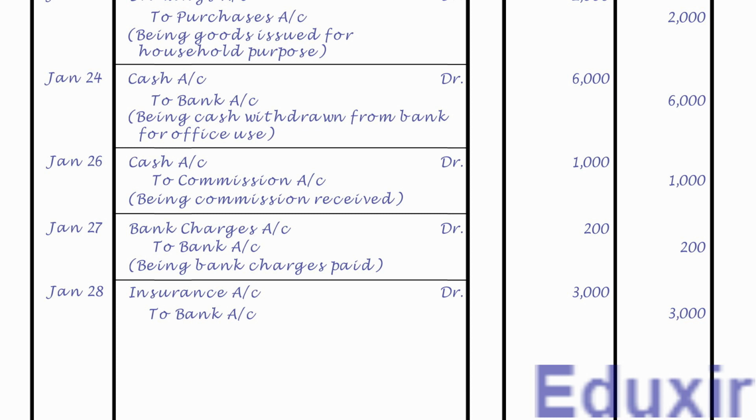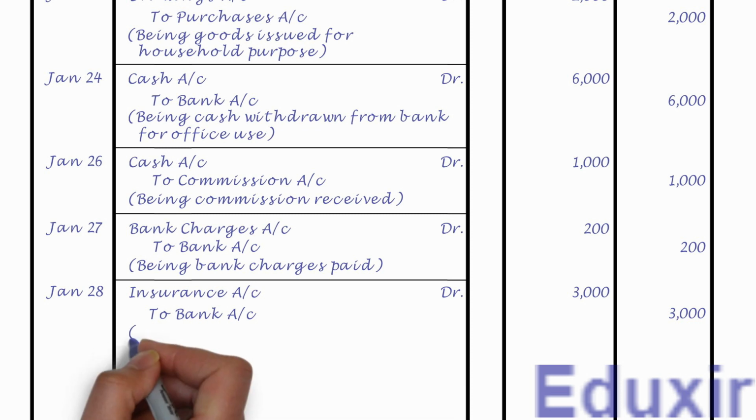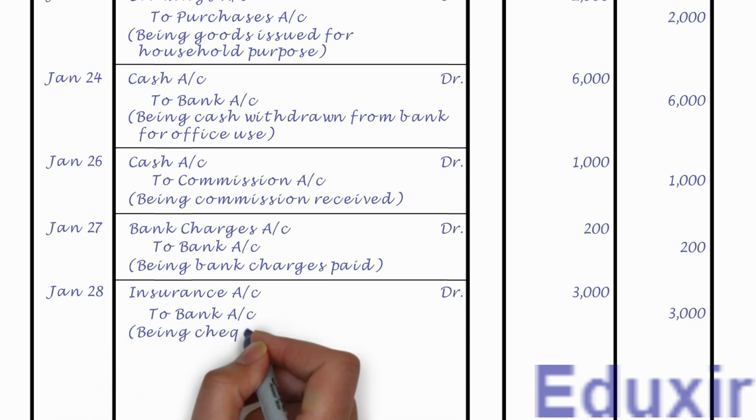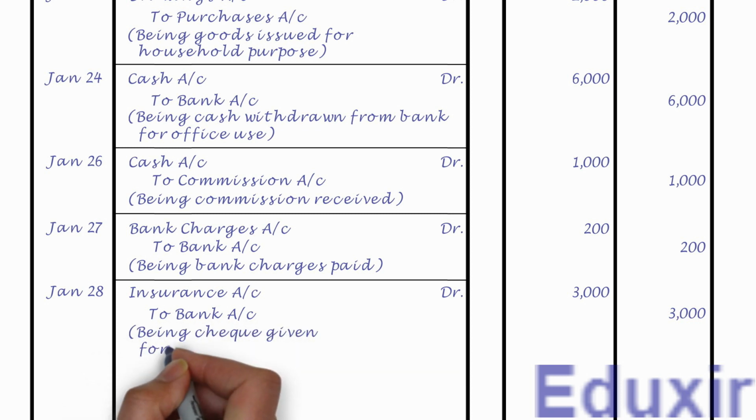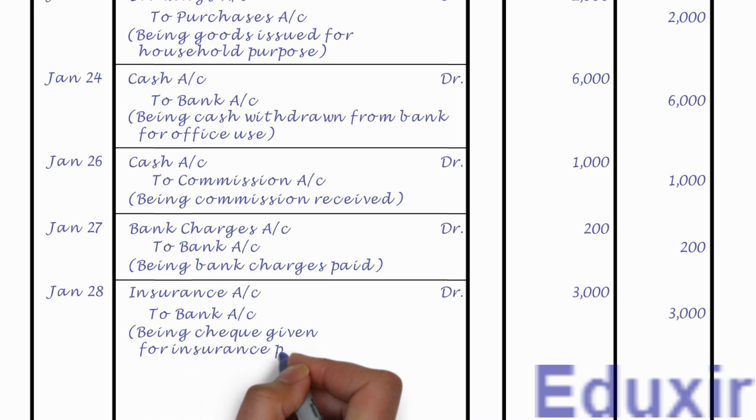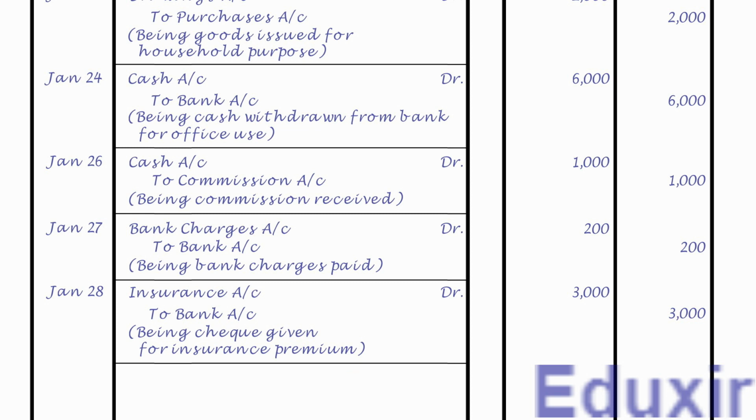Let us now record the narration or description of this transaction. That is, being check given for insurance premium. Let us now draw a line to mark the completion of generalizing of this transaction. That completes the generalizing of this transaction. Let us now take up the next transaction.